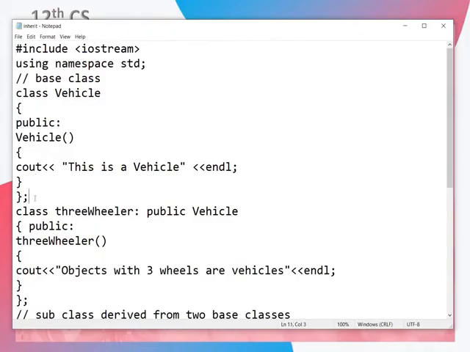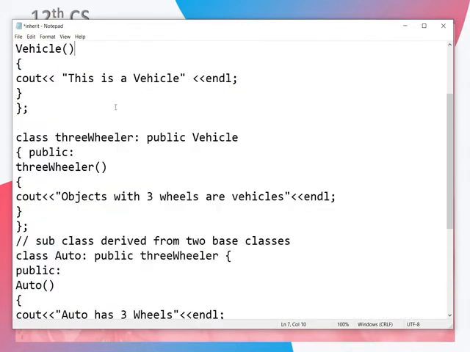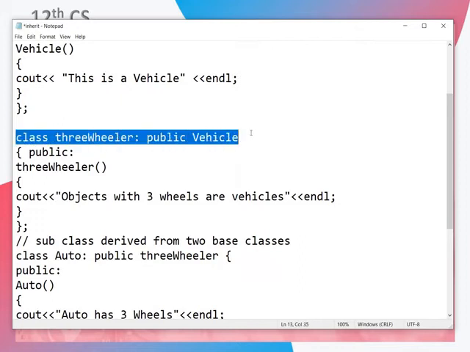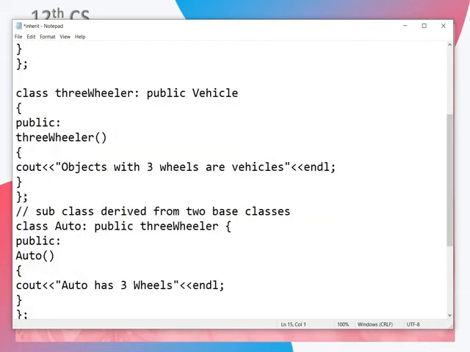So first one is the base class, that is our grandfather class. The class name is vehicle, and there is a constructor. Do you all remember these things? If a class name and a function name are the same, then it is a constructor. This is vehicle. Then next, a derived class is three-wheeler. This is the base class, this is the derived class, and this is the mode of inheritance. So here there is another constructor, object with 3 wheels.